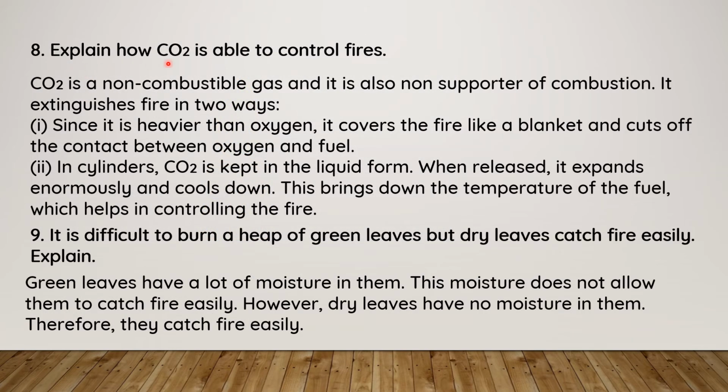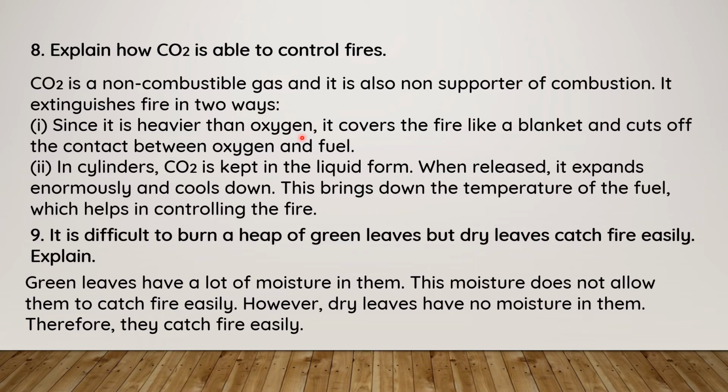Eighth one, explain how CO2 is able to control fire. CO2 is a non-combustible gas and it is also a non-supporter of combustion. And which gas is the supporter of combustion? Oxygen gas. But carbon dioxide is not a supporter of combustion. It extinguishes fire in two ways.